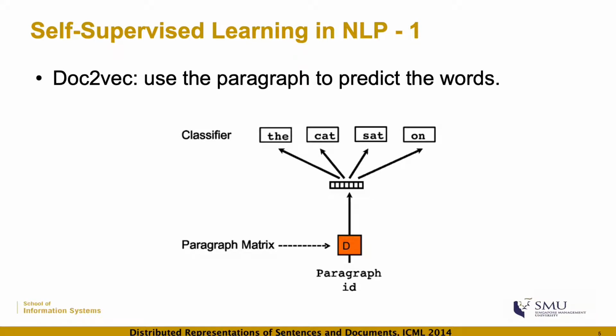And how about in natural language processing, which is another domain? The first example of self-supervised learning in natural language processing is Doc2Vec, which is quite a well-known NLP model to learn the vector of a document or paragraph. The task here is to use the paragraph ID to predict which words appear inside the paragraph.